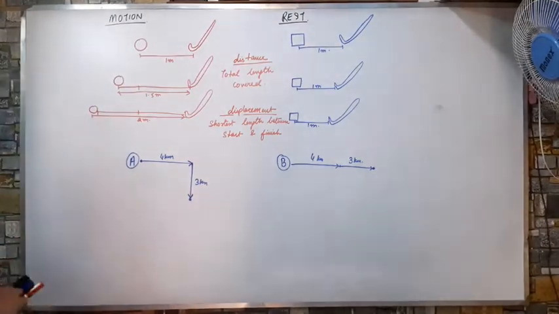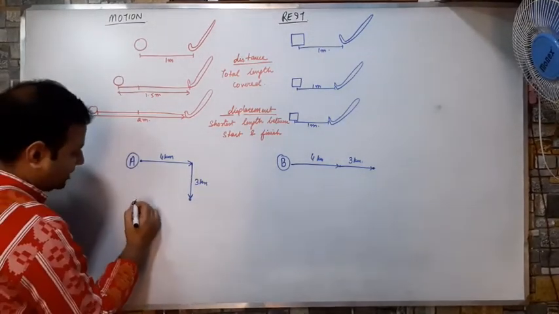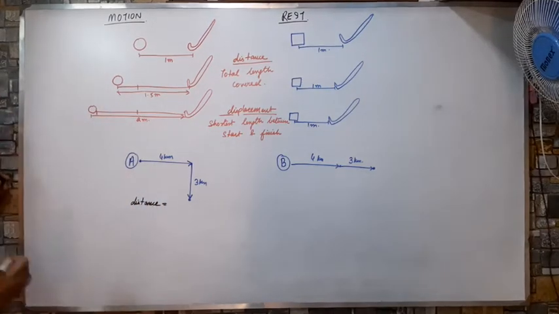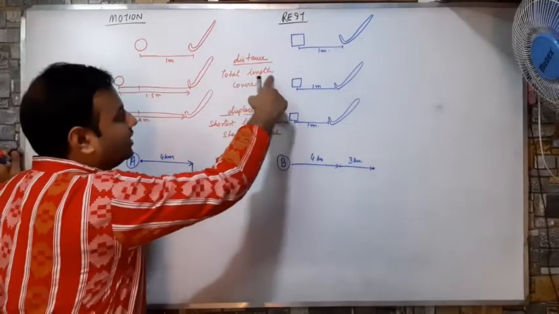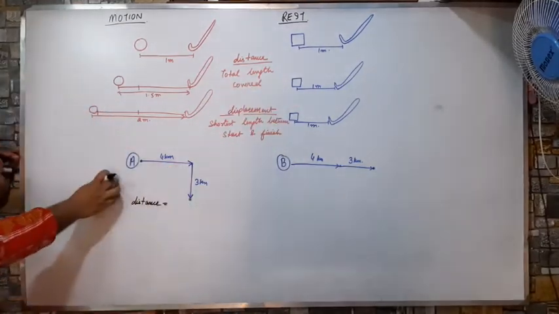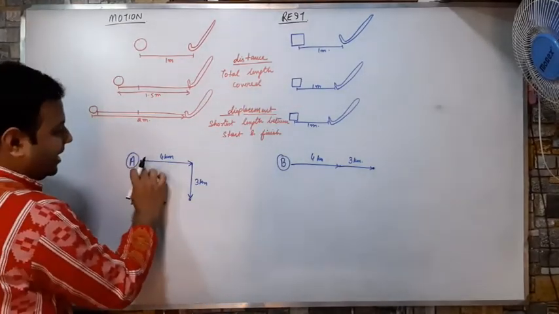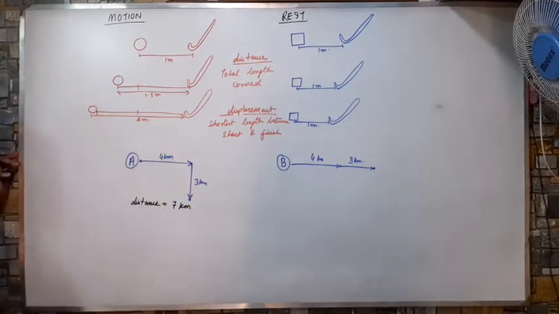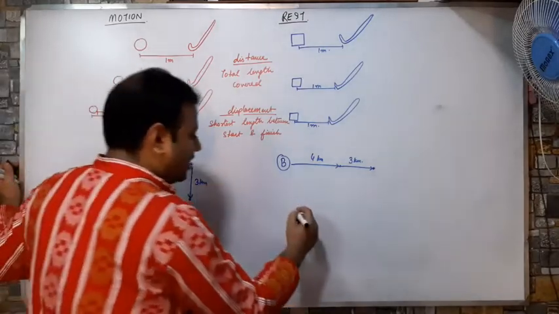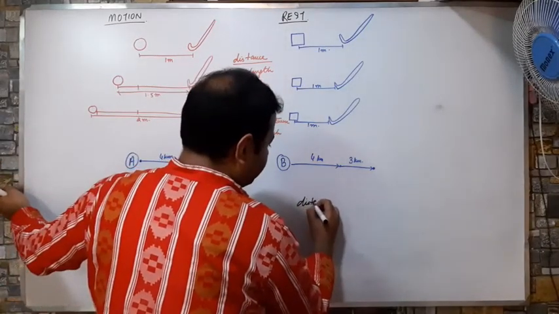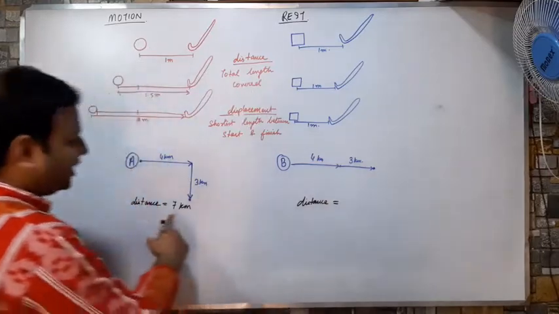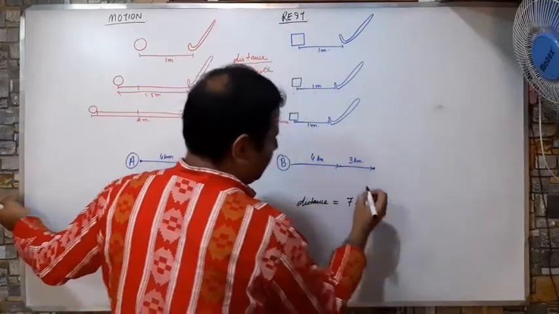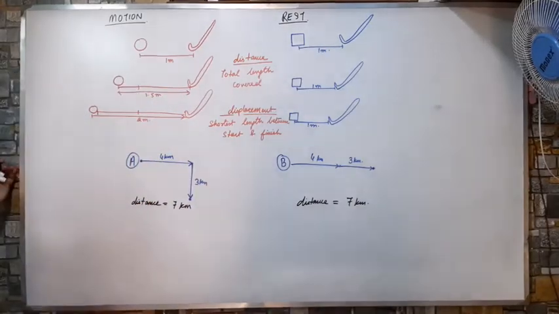Okay, so if someone asks you what is the distance here, what will you say? Sir, distance is the total length covered. So what is the total length covered by A? Total length covered by A is 4 plus 3, 7 kilometers. Correct? Now if one asks you for B, what is the distance of B? Distance, the total length covered. So here also total length of 4 plus 3, that will be equal to 7 kilometers. Correct?